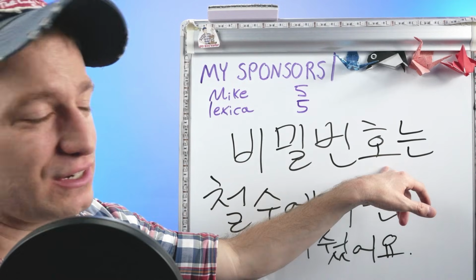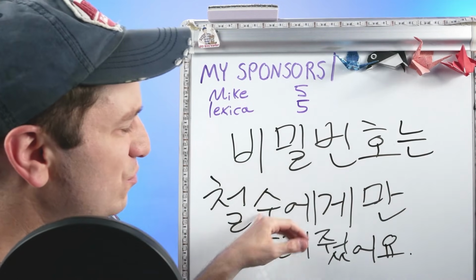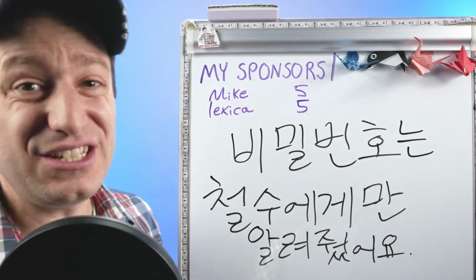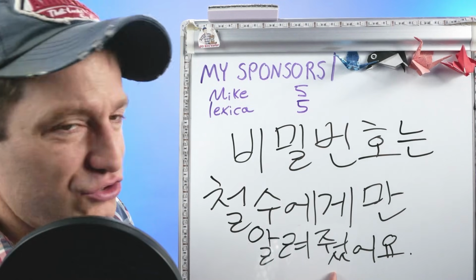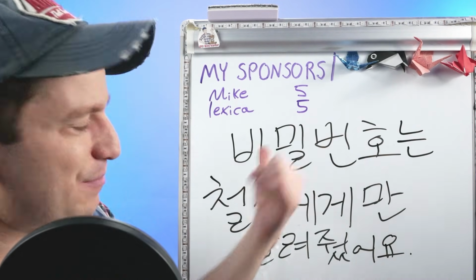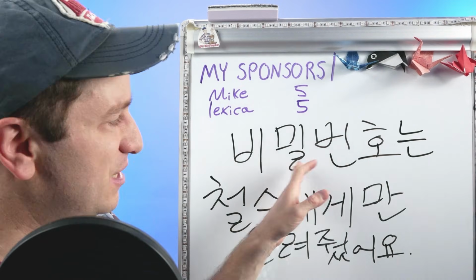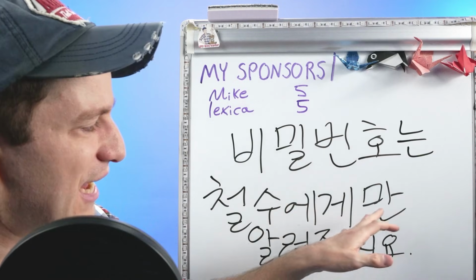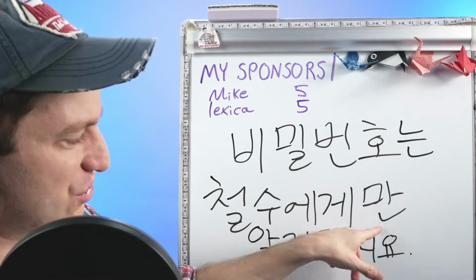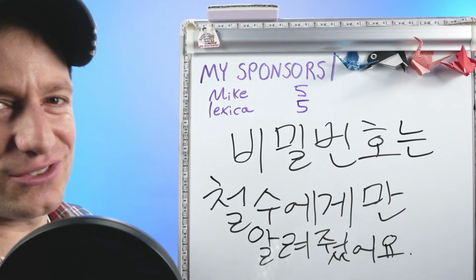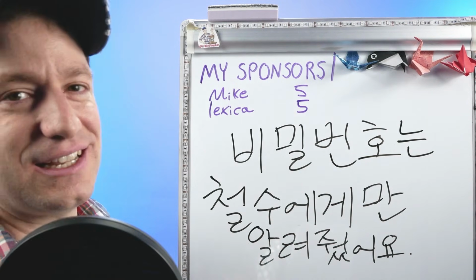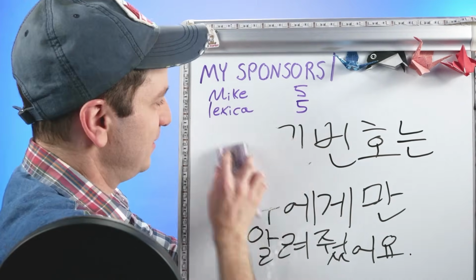비밀번호 is the password. 비밀번호는 철수에게만. So only 철수에게, only to 철수. 알려주다 is to inform, to tell. So I only told the password to 철수. 비밀번호는 철수에게만 알려줬어요. Literally, only or just to 철수. So the password, only to 철수, I informed, I told.